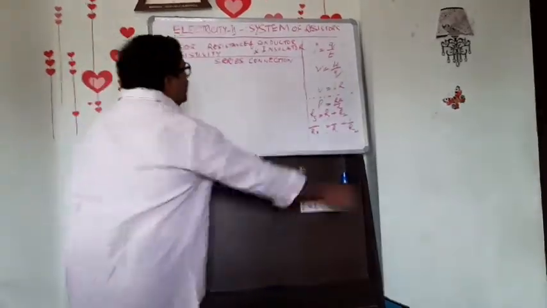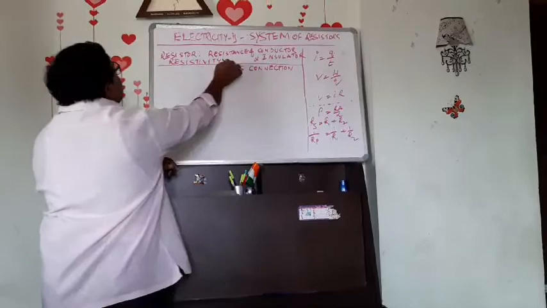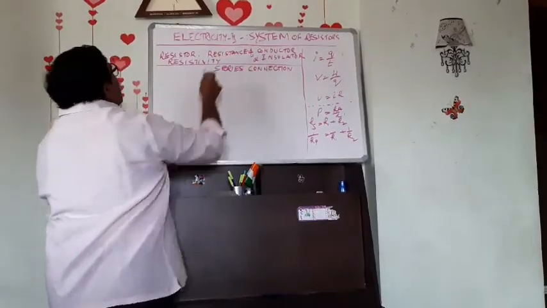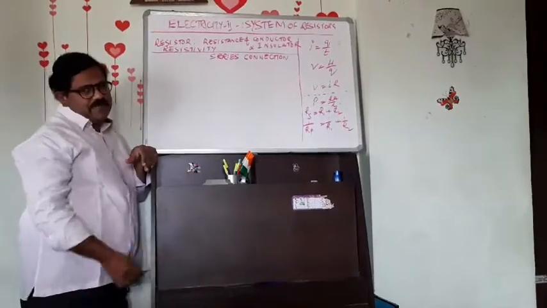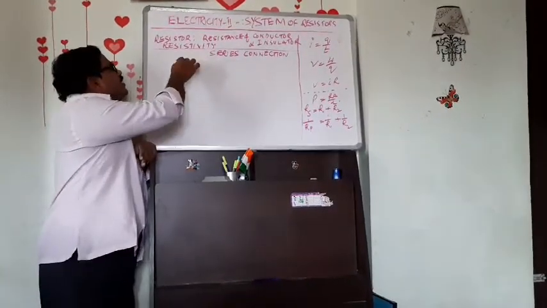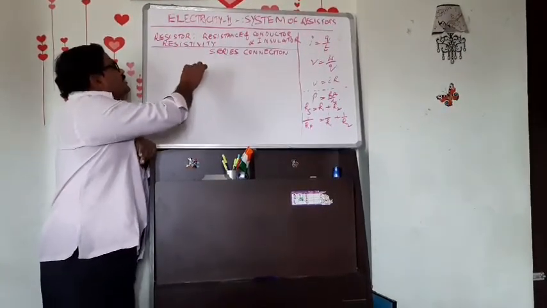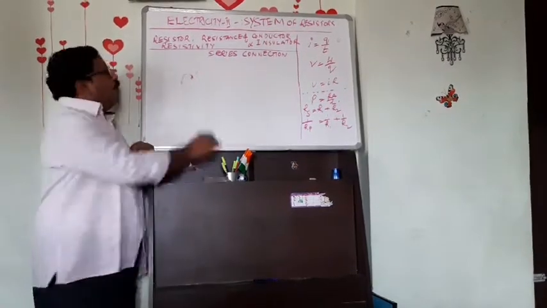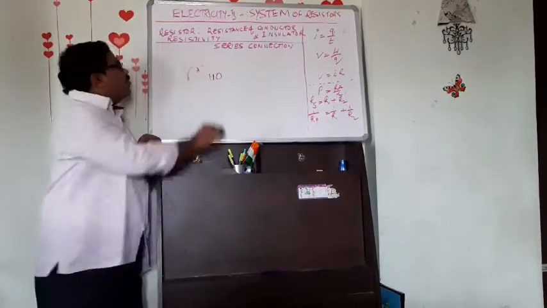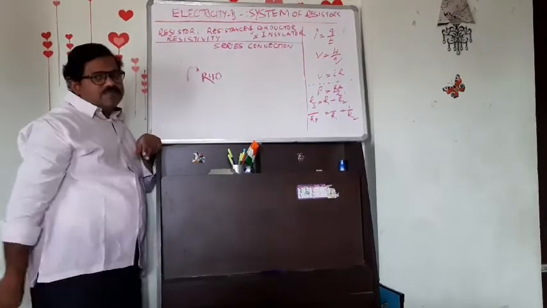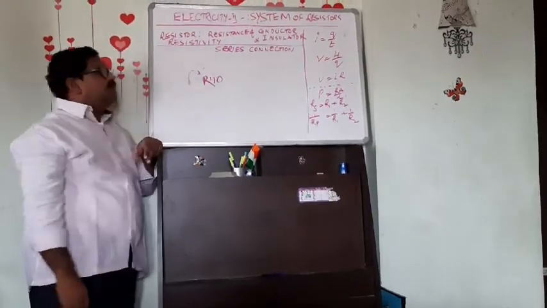Okay. So, in the last class, we also discussed what is called resistivity. This is also called specific resistance, which we denote with rho, R-H-O, rho. What is rho? Specific resistance.